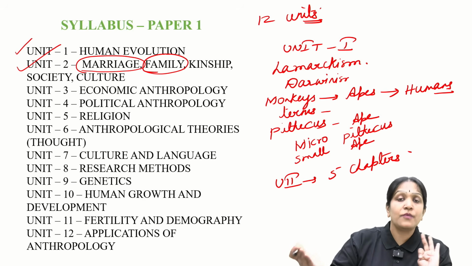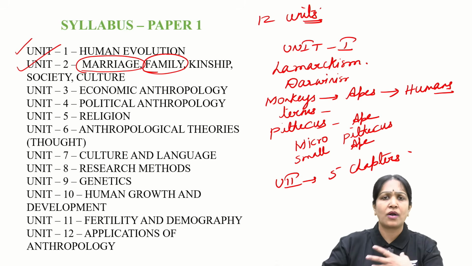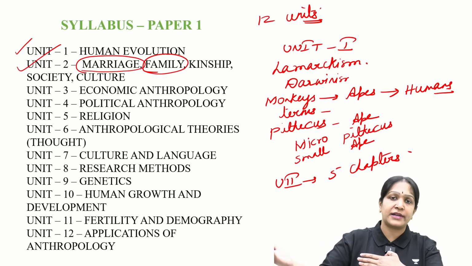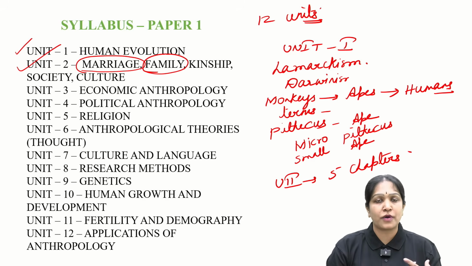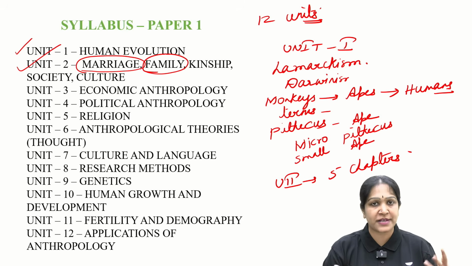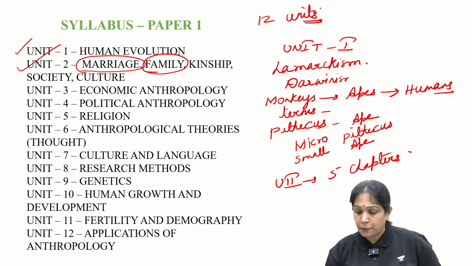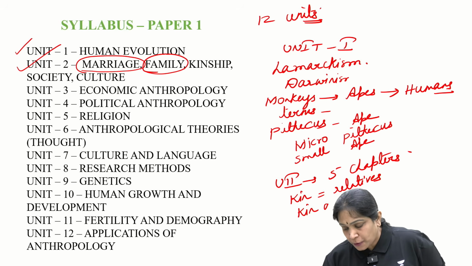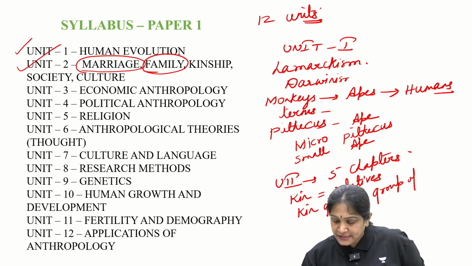Beyond family, you will have certain relatives, like say for example, uncle, aunt, nephew, niece. Little distant relatives. They are also close, but relatively more distant when compared to our own mother, father, son, daughter, brother, sister, wife, husband, etc. So those relatives are called as kin group. Kin means what? Relatives. So kin group means a group of relatives.